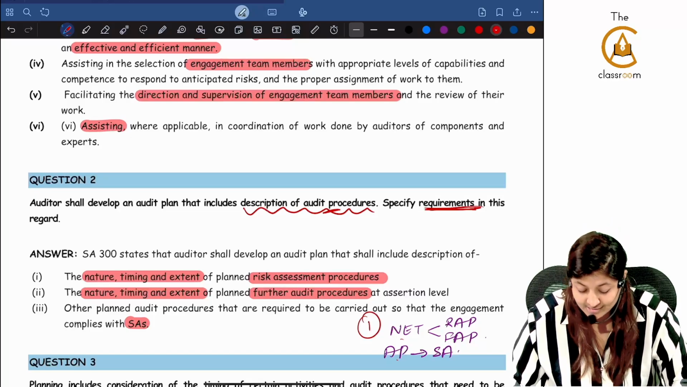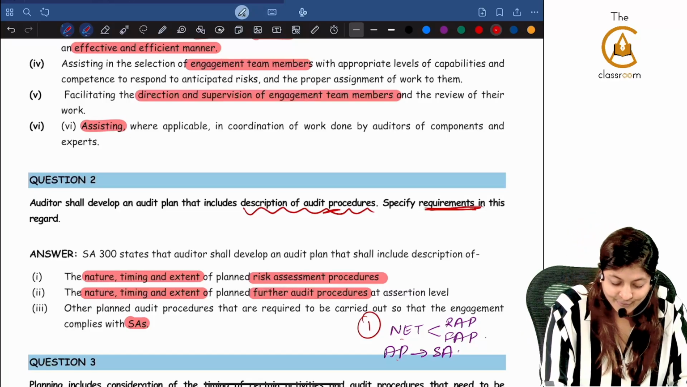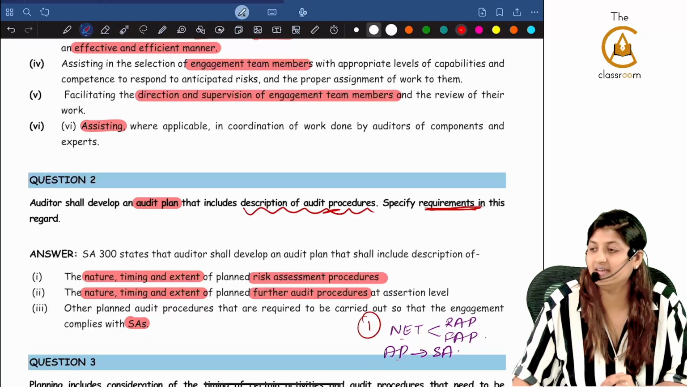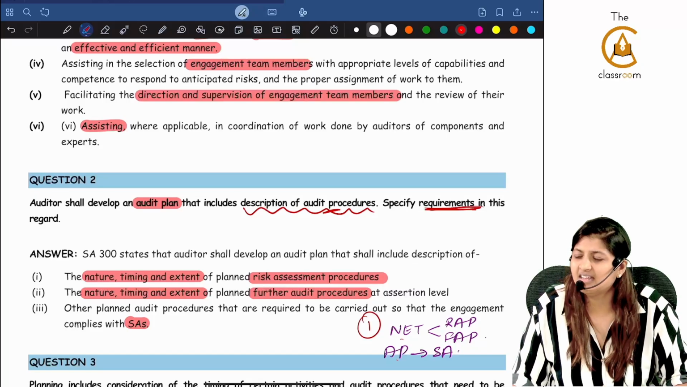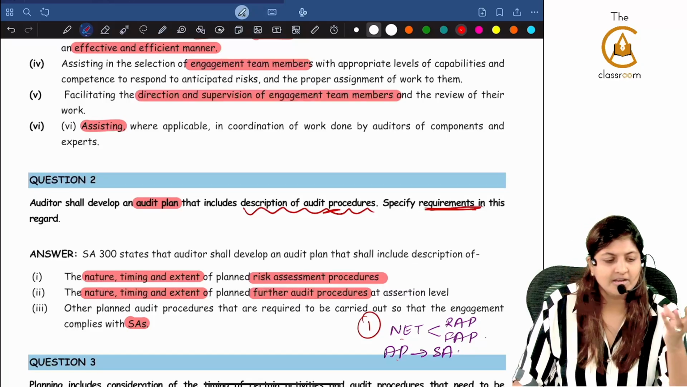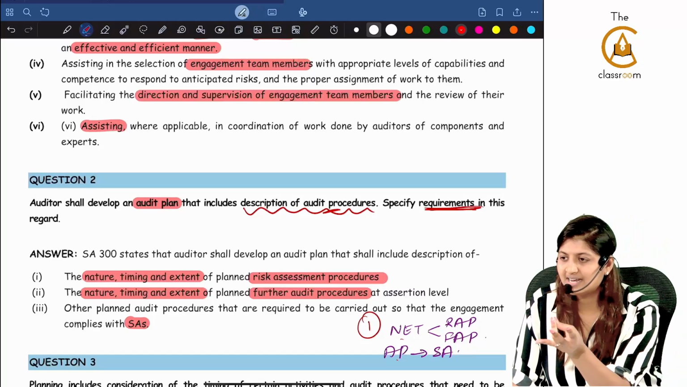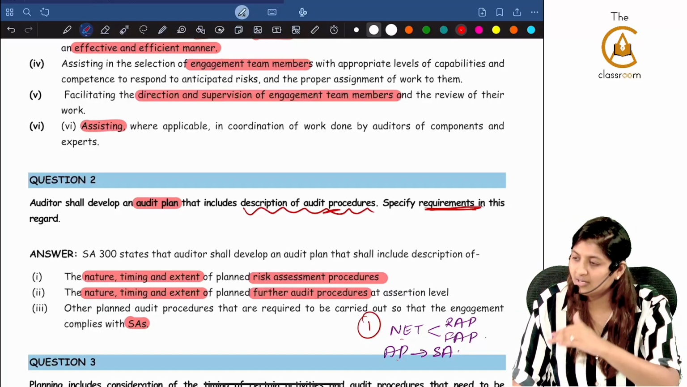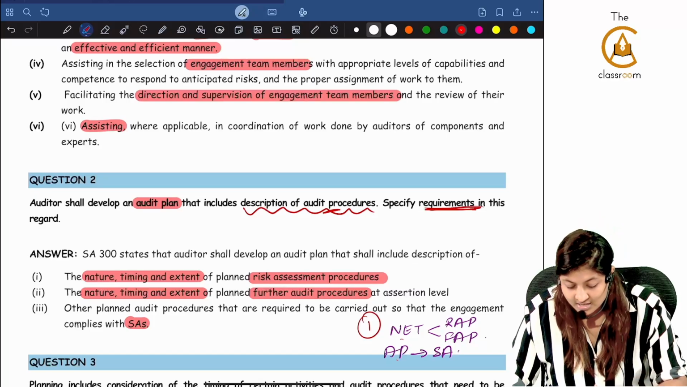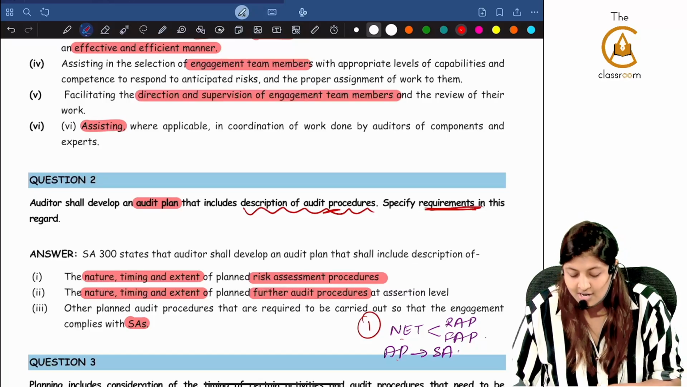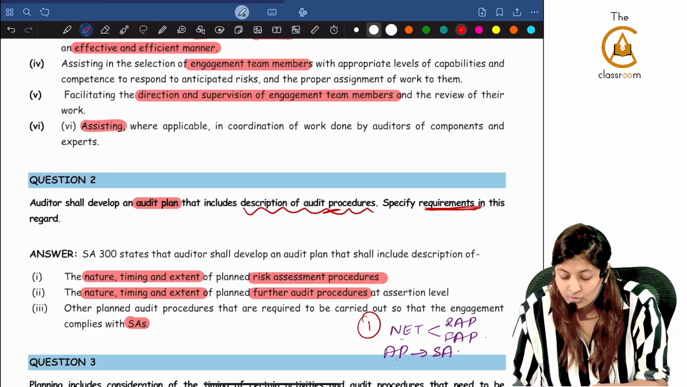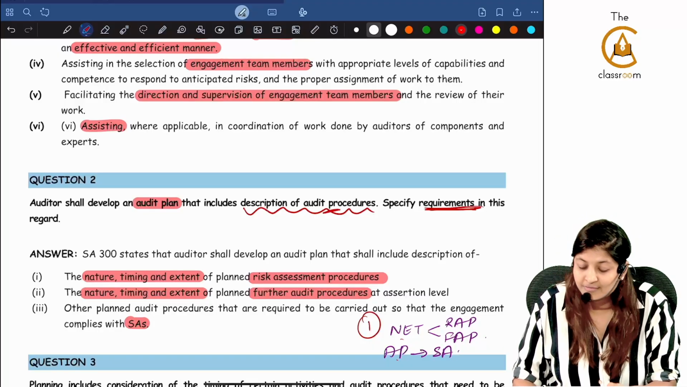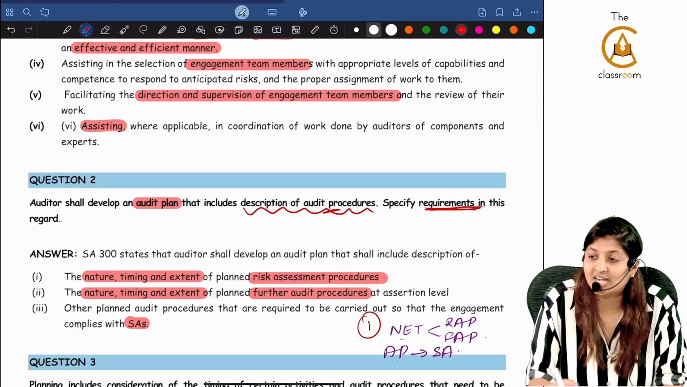But you should know that he is asking this point only. How will you know? They are saying the auditor will develop an audit plan. Under this Essay 300, there are very few subtopics. Preliminary engagement activities, overall audit strategy, developing an audit plan. Under that only, benefits of planning, under that only, many other points will be there. Now here they are talking about the audit plan. Under the audit plan, what are they asking? It includes a description of audit procedures. What are the requirements? Now like this, if you read the question, easily you will understand what they are asking.